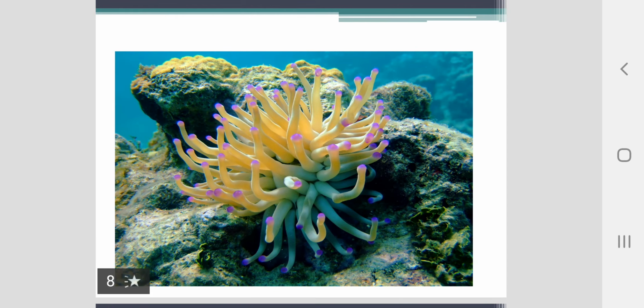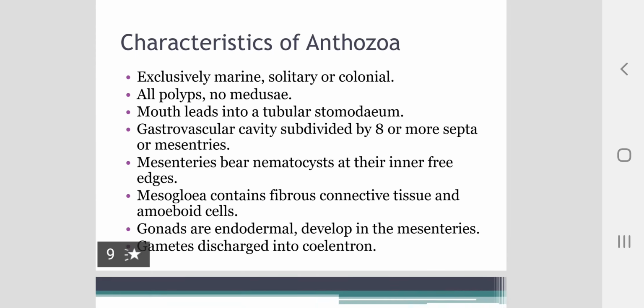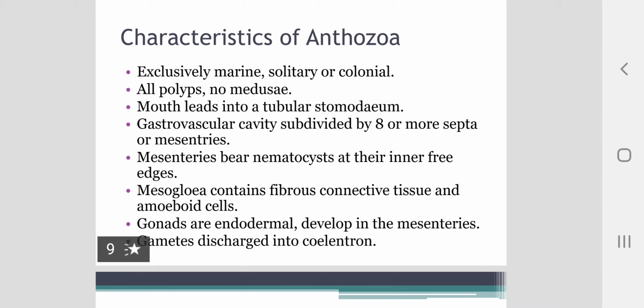This picture shows a sea anemone. This is representative of the third class Anthozoa of Coelenterata. The characteristics of class Anthozoa are: these are exclusively marine, can be solitary or colonial. All are in the form of polyps. No medusae are present. Mouth leads into a tubular stomodium.